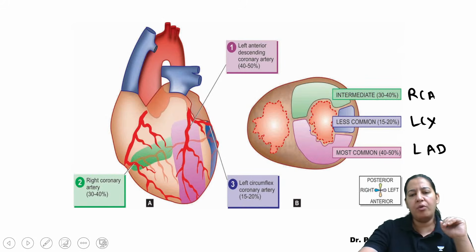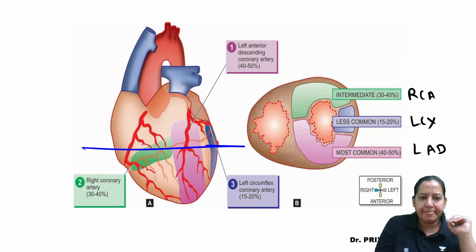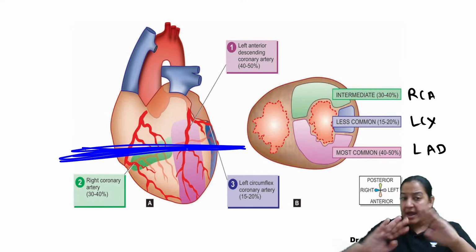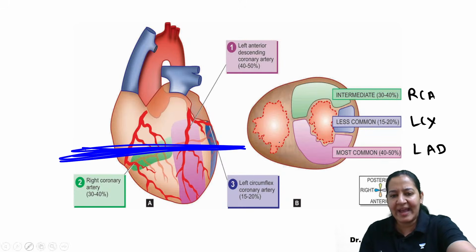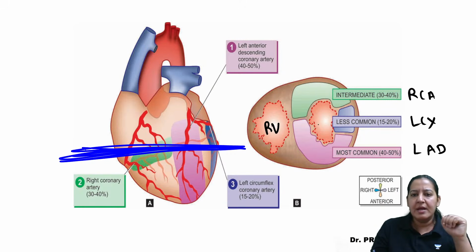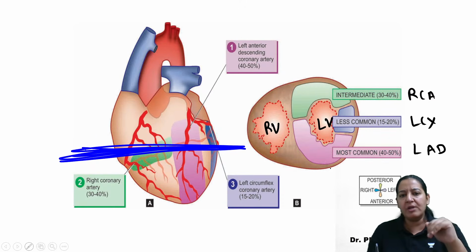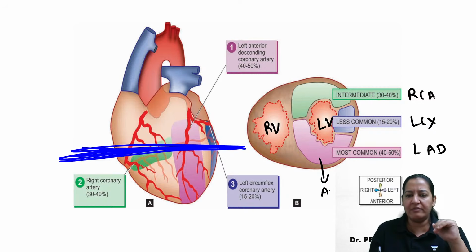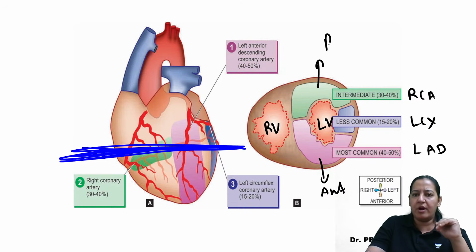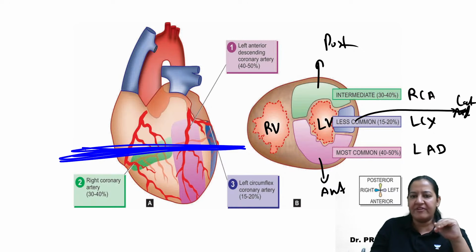Right. So once more for the revision, if we cut the heart from here and look from above, we can see this is the right ventricular lumen, this is the left ventricular lumen. See the walls of the left ventricle. This is the anterior wall of the left ventricle. This is the posterior wall. This is the medial wall, and, I'm sorry, this one is the lateral wall of the left ventricle, and this one, the interventricular septum, is the medial wall.